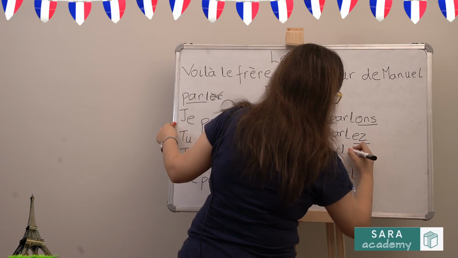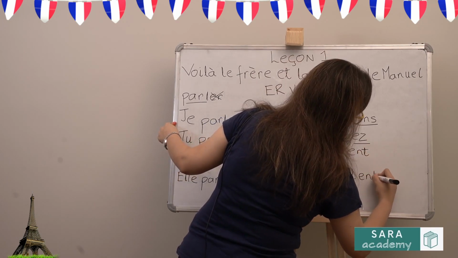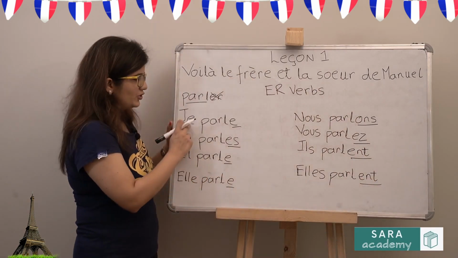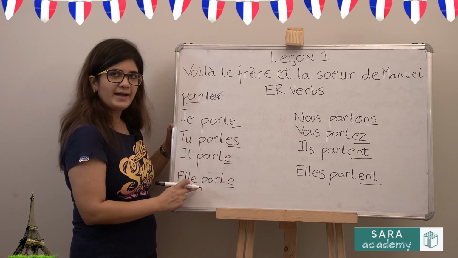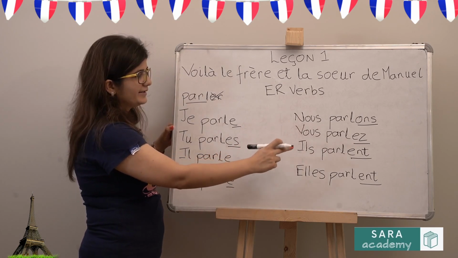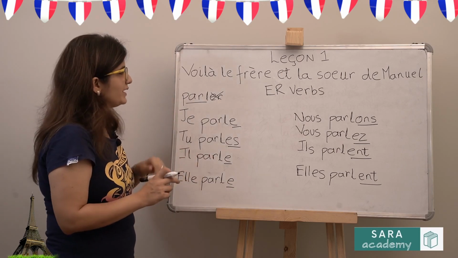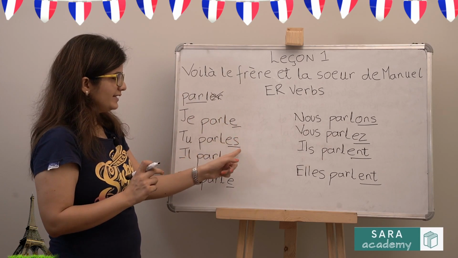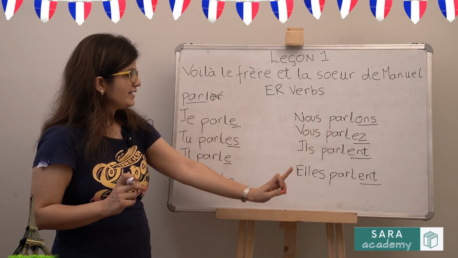For il and elle, plural, ENT. So it would be je parle, tu parles, il parle, elle parle, nous parlons, vous parlez, il parle, elle parle. So the correct way of remembering this rule is cancel the ER, add E, ES, E, ONS, EZ, ENT, ENT.